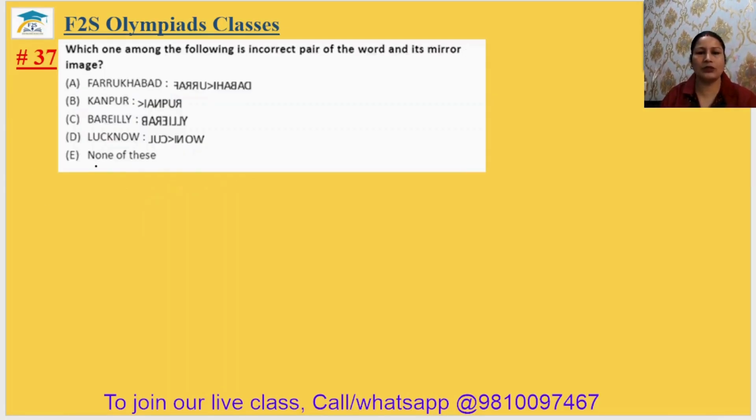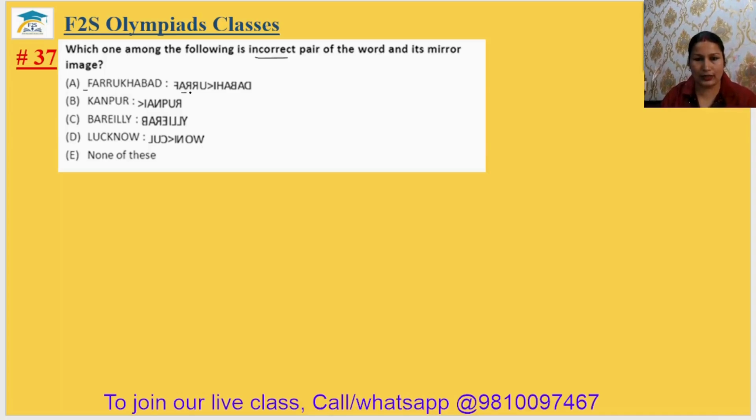Come to question number 37. Which one among the following is incorrect pair of the word and its mirror image? So in the mirror image there is a side by side flip, ठीक है? And in the water image there is an upside down flip. तो mirror image में आप देखो F correct है, we have to find the incorrect.